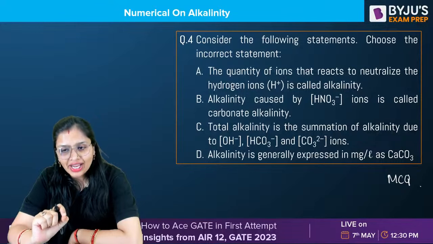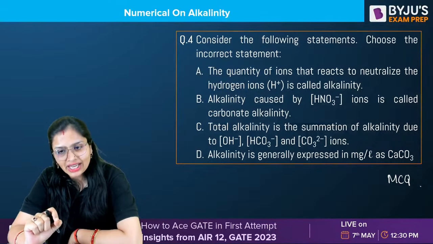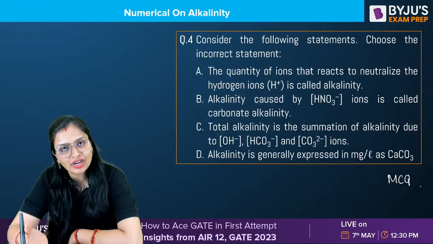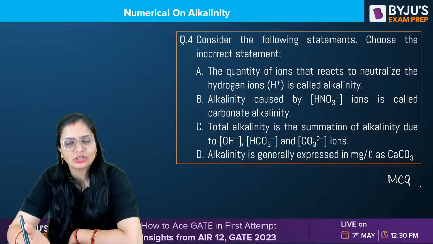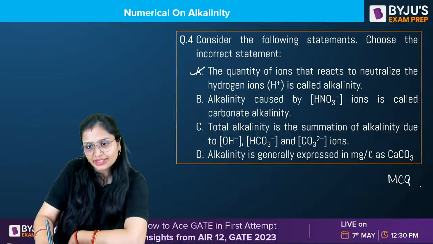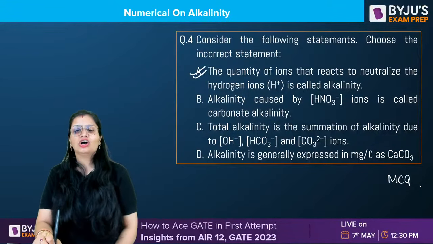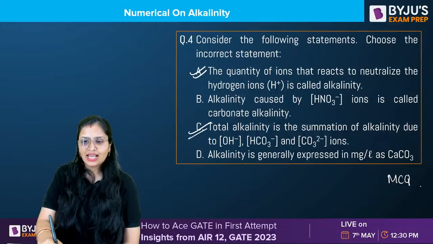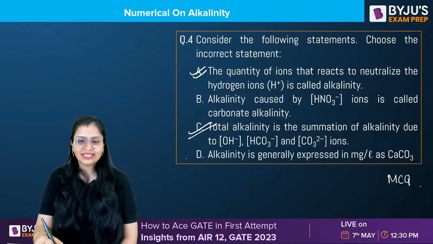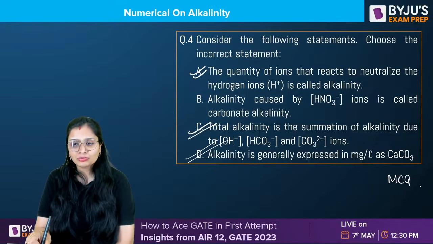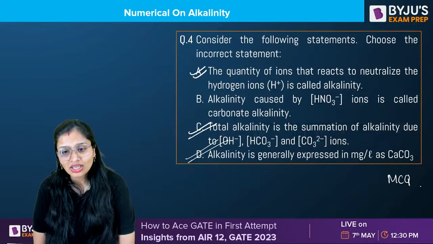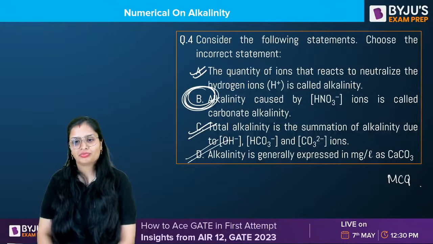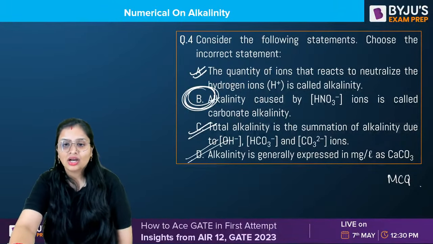The quantity of ions that react to neutralize the H plus ion is called alkalinity, of course. Ability of water to neutralize acid, basically concentration of ions which are capable of neutralizing H plus ions or your hydronium ion. So first statement is correct. Total alkalinity is the summation of caustic, bicarbonate and carbonate. Yes. Alkalinity is generally expressed in mg per liter as calcium carbonate. Correct. Alkalinity caused by HNO3, nitrate ion, is called carbonate alkalinity. No, it is due to CO3 2 minus. B. Correct. Okay. Fine.